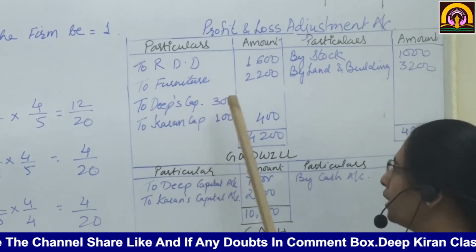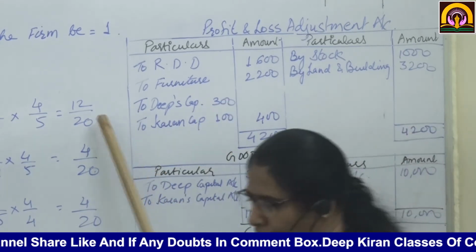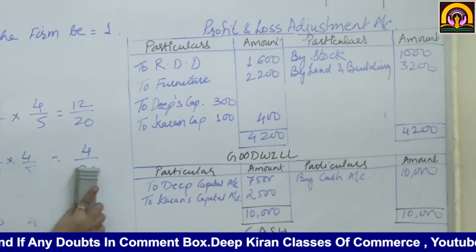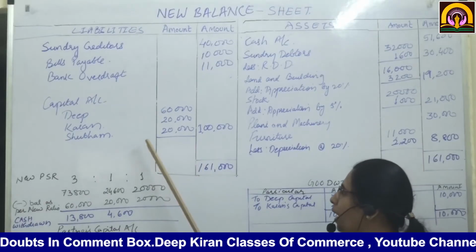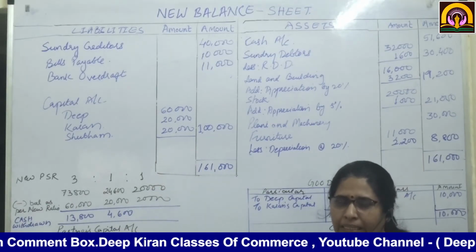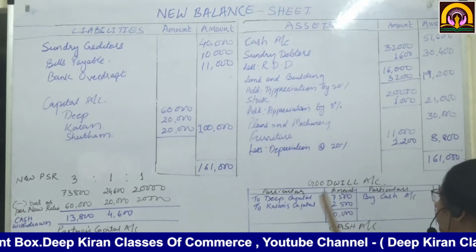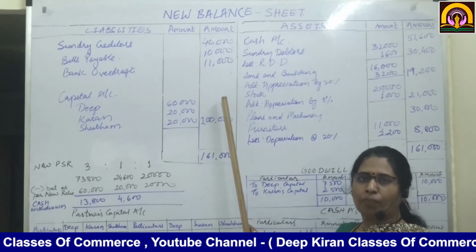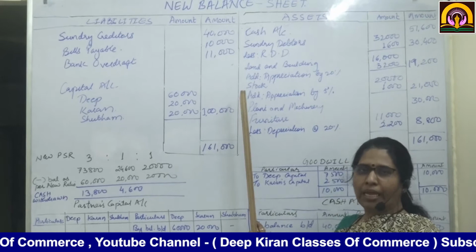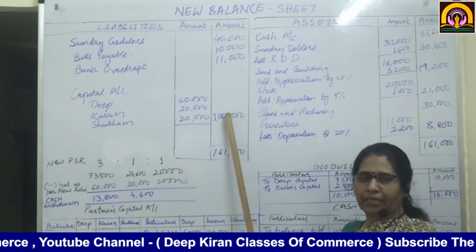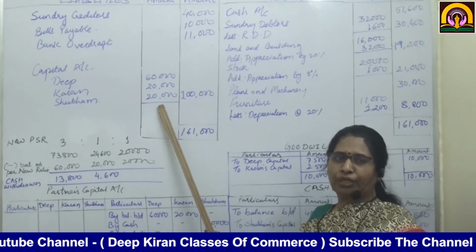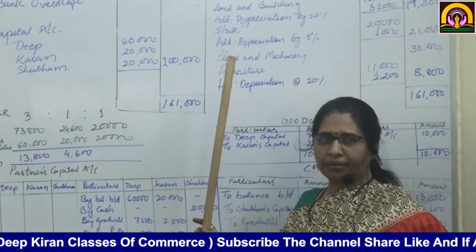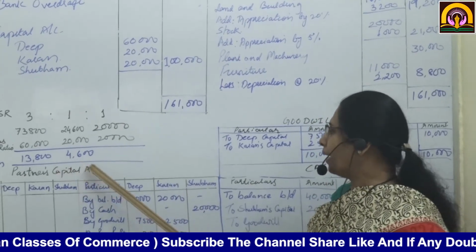Now we are going to transfer it to the capital accounts. I'll be preparing the capital accounts here itself so that you can understand it well. Now I'm going to show you the capital balances, goodwill account, cash account, and the new balance sheet. We have just now prepared the profit and loss adjustment account. In that, profit had come to rupees 400, which we divided in the old profit sharing ratio, that is 300 and 100.